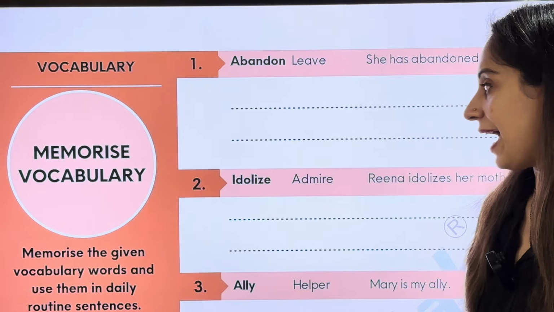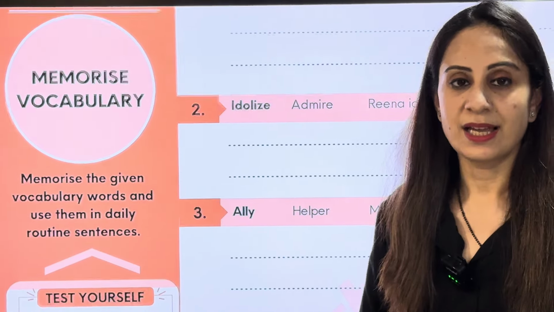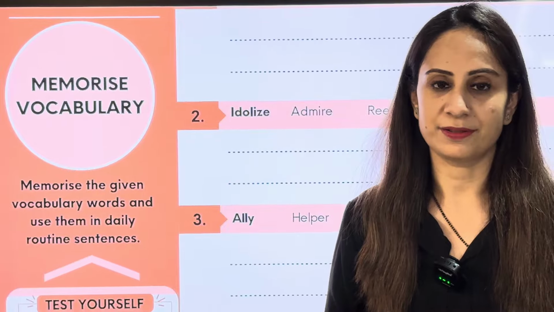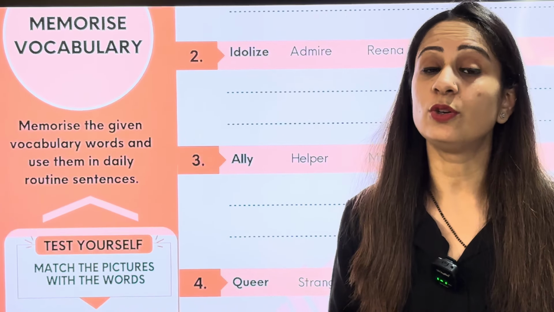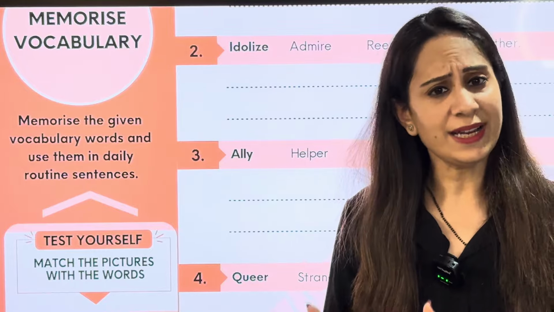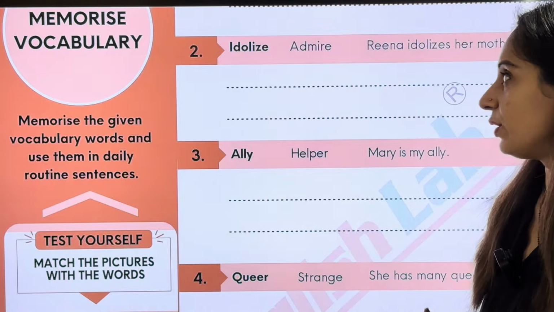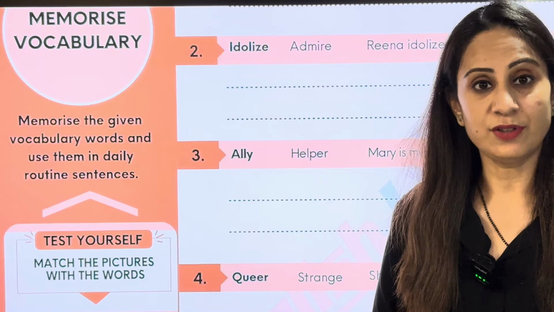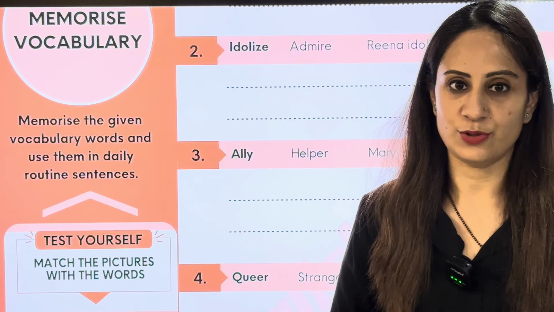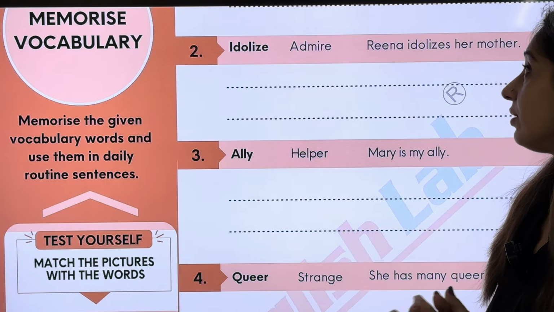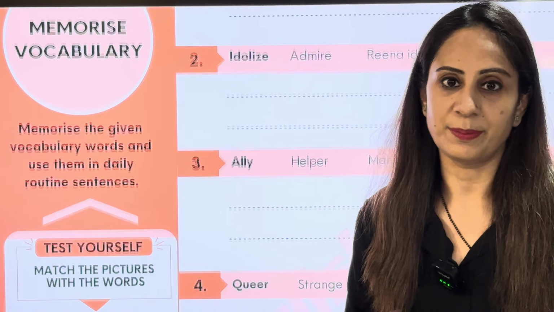The next word we have after this is idolize. Idolize means to admire. So you know the word admire, right? Admire means when you appreciate someone, when you idolize someone, so that is what we call admire. We have a dummy sentence, for example, she admires all her teachers. There's another sentence here, Reena idolizes her mother.